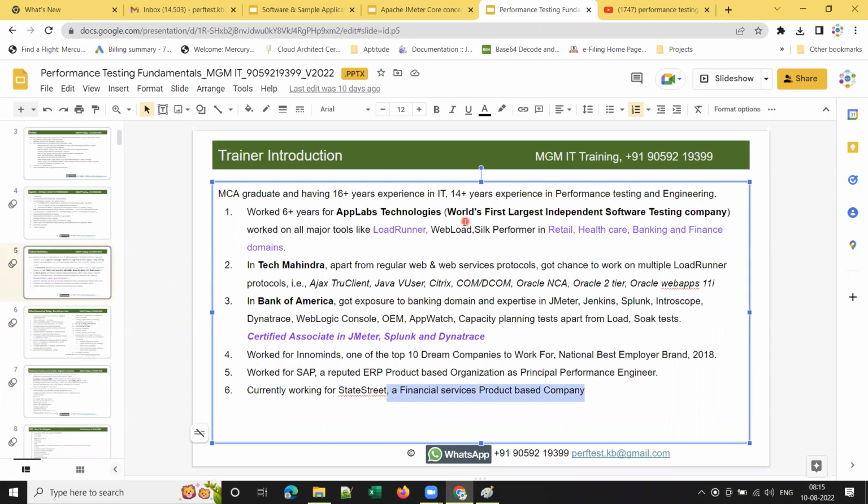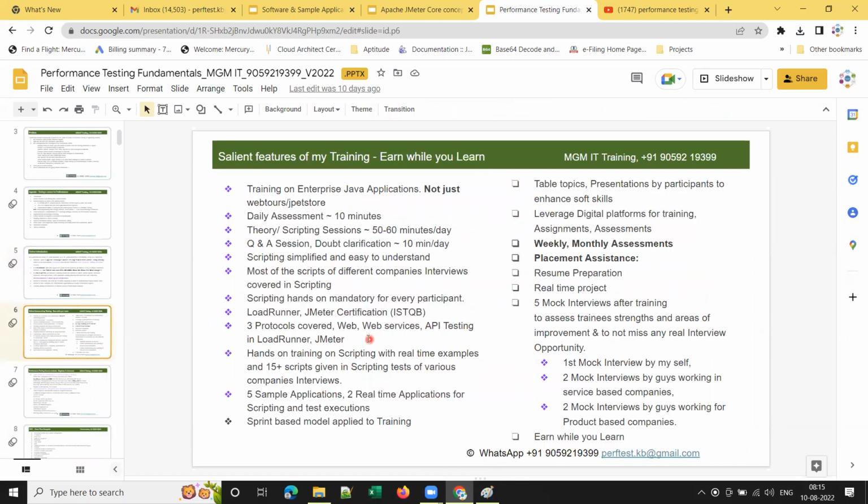and I have 5 years of training experience along with this 16 plus years of experience in IT. I have 5 plus years of training experience, as I started these trainings in 2019 itself. Previously, I worked as a lecturer in a junior college before doing my MCA. So in total, I have 5 plus years of training or teaching experience. Now let me quickly explain the salient unique features of my training.